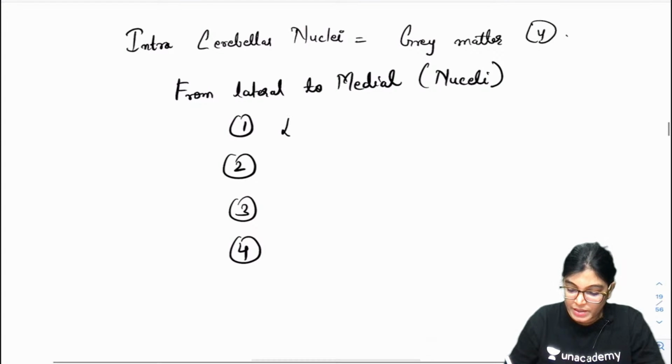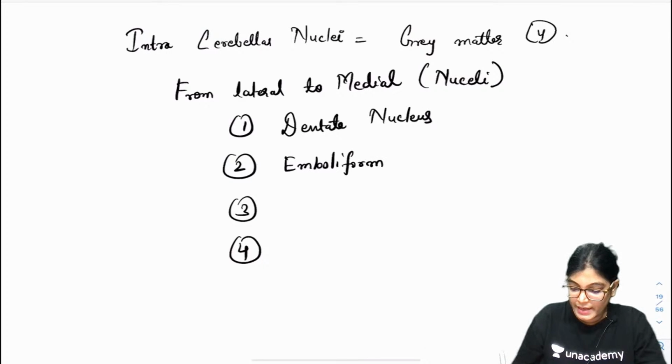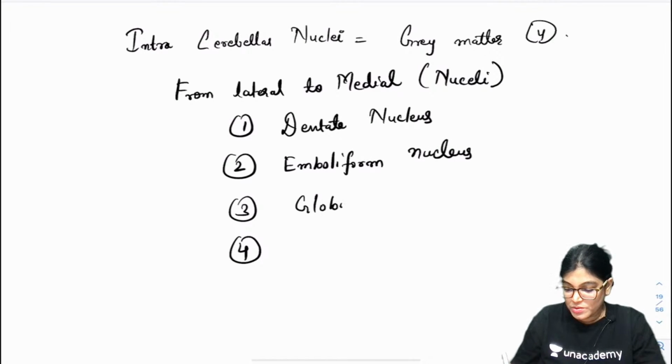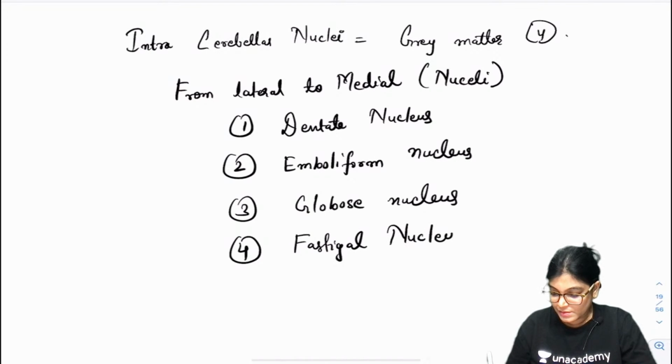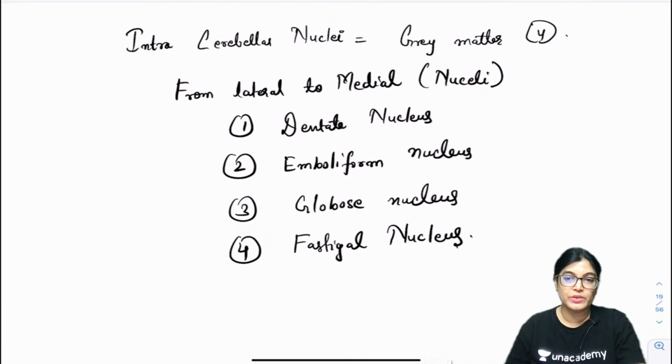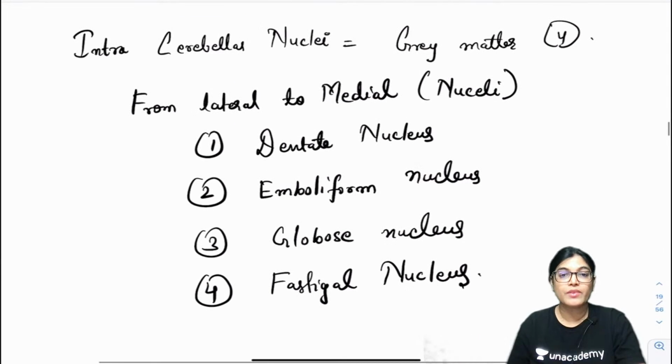The most lateral one is the dentate nucleus, emboliform nucleus is the next, globose nucleus is next, and the medial most is the fastigial nucleus. So this is the detail of the nuclei lying inside the cerebellar hemisphere. Is it clear? Should I enlarge it? I think it's clear to you.